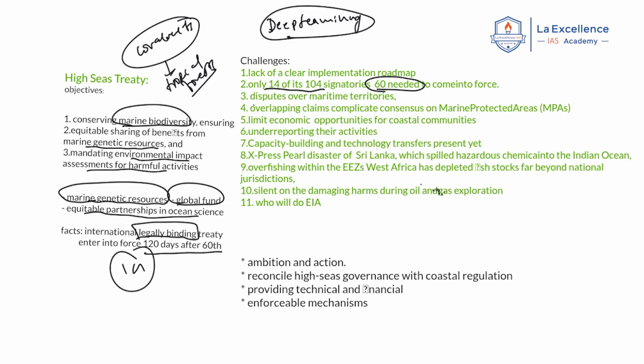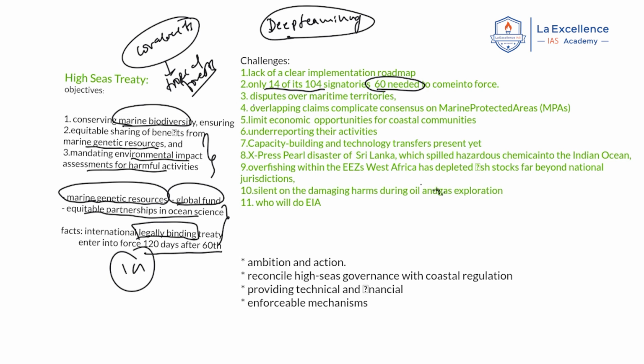Okay. Next, there are certain challenges that the author mentioned for this treaty. Now, what can be the challenges? There is a lack of a proper, clear implementation roadmap. Now, the treaty mentions objectives and resolutions, but there is no clear mechanism on who will implement this, because this is the high seas. There is no one with proper national jurisdiction who will implement this properly.